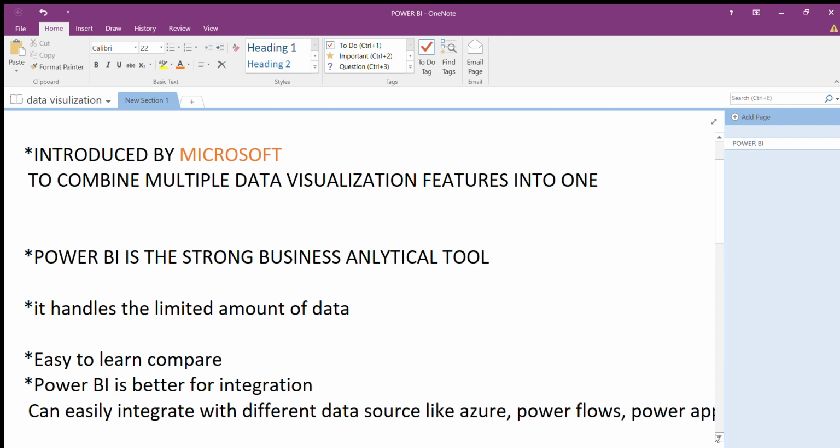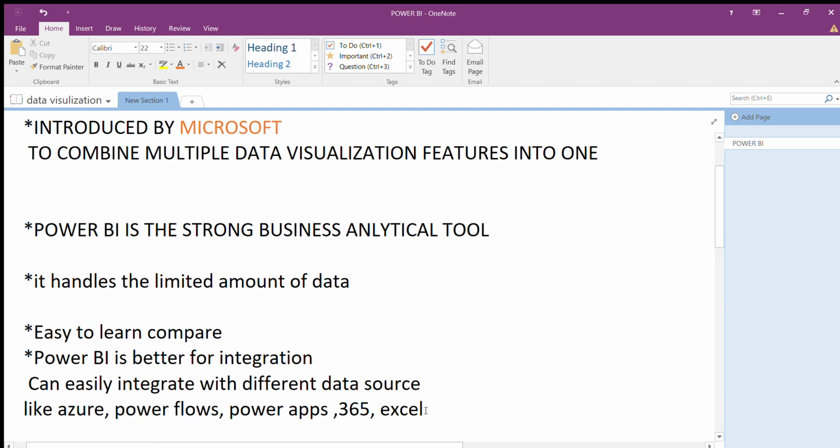And Power BI has better integration, which means it can interact with other sources. It can easily integrate with different data sources like Azure, Power Flows, Power Apps and 365 Excel. Power BI easily interacts with all these different data sources. So that's why Power BI is nowadays very important in the market, and there are also so many job openings in Power BI. Also very important, a fresher can apply for Power BI.